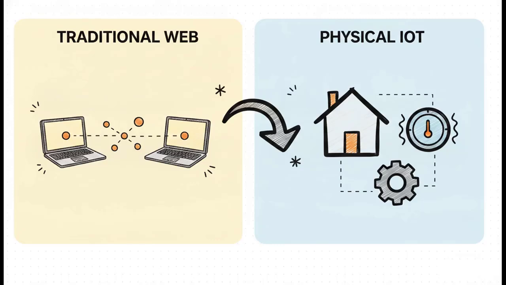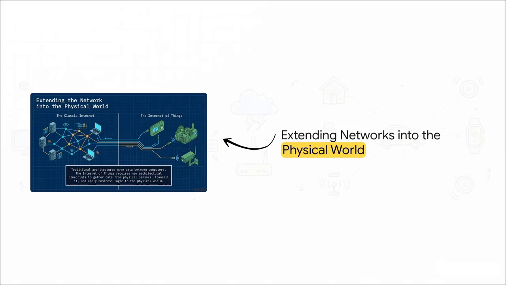Think about a smart thermostat. That's a huge shift from just sending data to an inbox. It's actively sensing and physically altering the temperature of the room you're sitting in. It's a stark contrast. On one side, you have the traditional screen-to-screen web connecting laptops and servers. On the other side, IoT demands completely new architectural blueprints so it can gather data from physical sensors like temperature gauges and cameras, transmit that data, and then apply physical changes back into the real world.